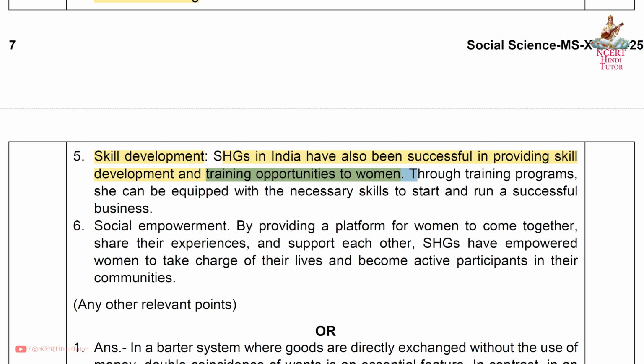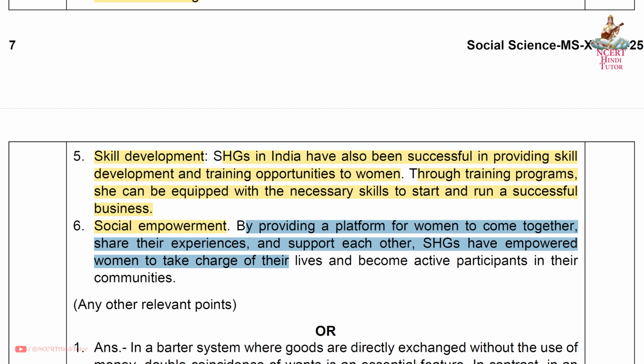Through training programs, she can be equipped with the necessary skills to start and run a successful business. Sixth, social empowerment. By providing a platform for women to come together, share their experiences, and support each other, SHGs have empowered women to take charge of their lives and become active participants in their communities. You can write any other relevant point.